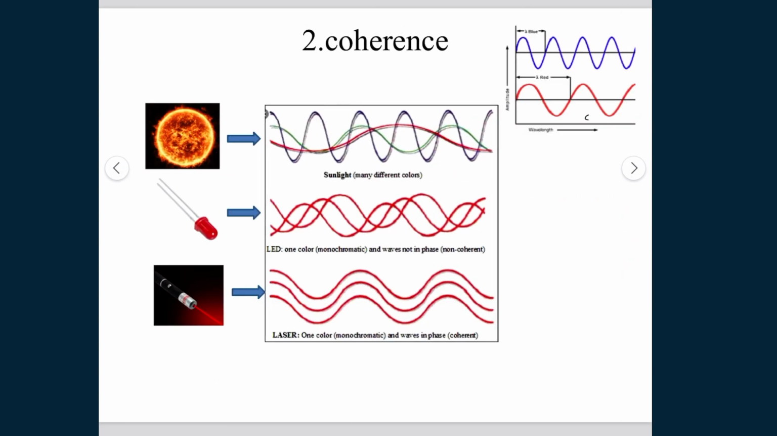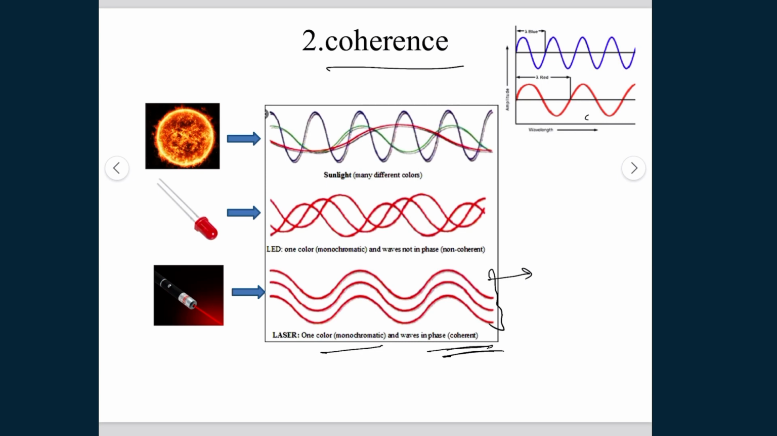The second important property is its coherence. For example, this is the laser light. Coherence is when the waves are in phase, when troughs meet troughs and crests meet crests, so the light will be in phase. If they are in phase, they are coherent, and if they have a single color, single wavelength, single frequency, they are monochromatic. So laser light is monochromatic and coherent.